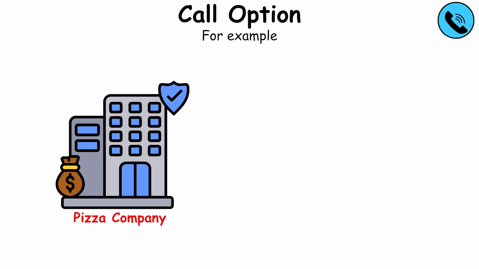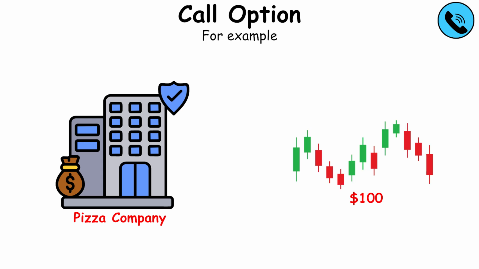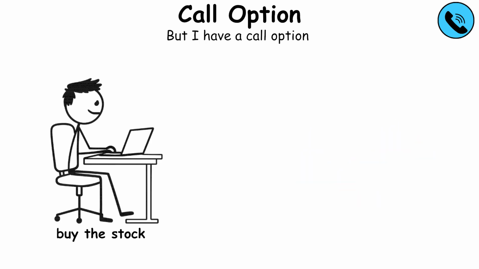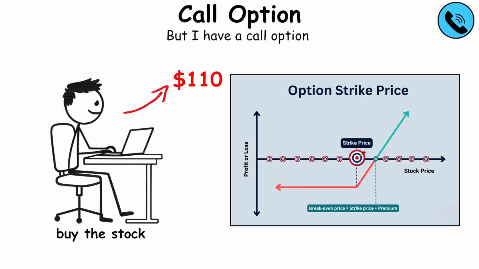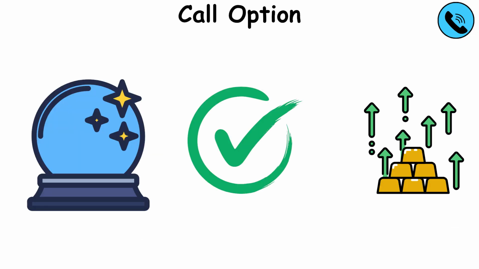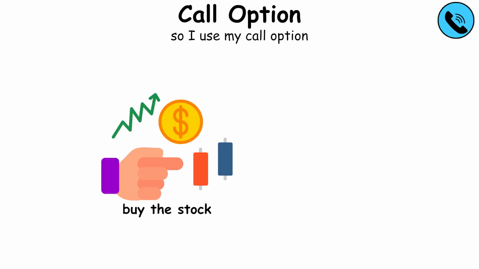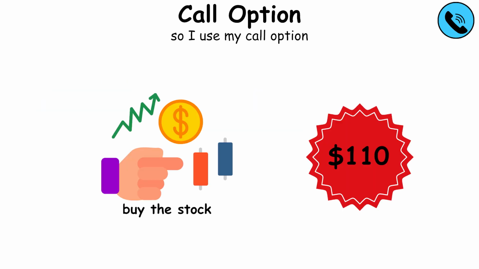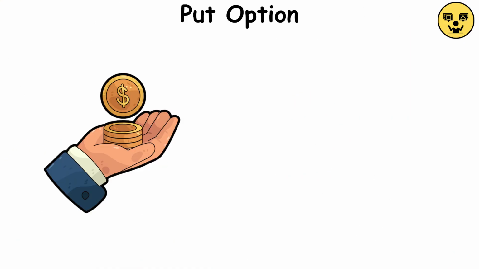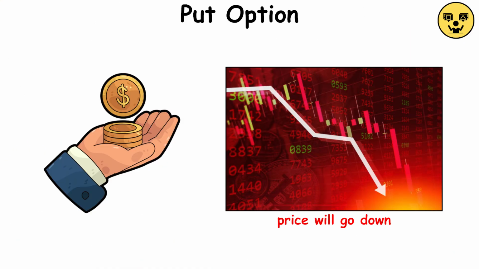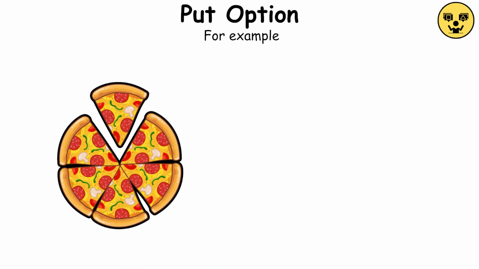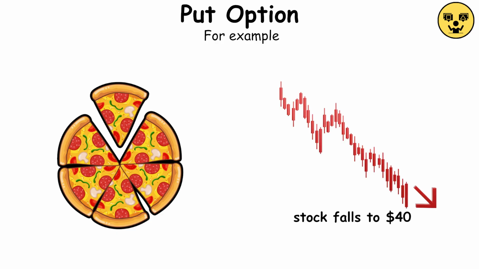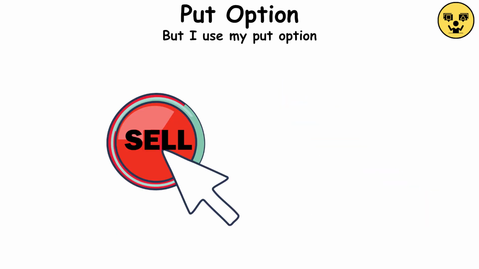For example, pizza company stock is currently $100, but I have a call option, which lets me buy the stock for $110, which is also known as the strike price. My prediction comes true, and the share price increases to $150, so I use my call option and buy the stock for a discount at $110. Put option. Used when investors think the price will go down. For example, market price for pizza stock falls to $40, but I use my put option and sell the stock at a strike price of $50.